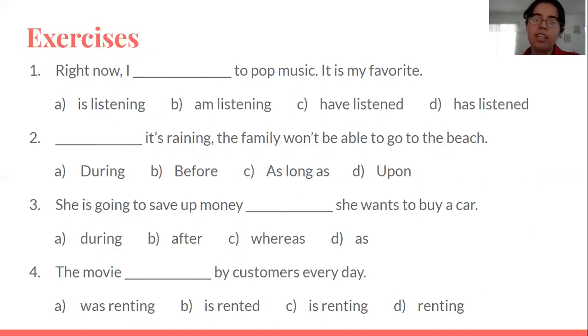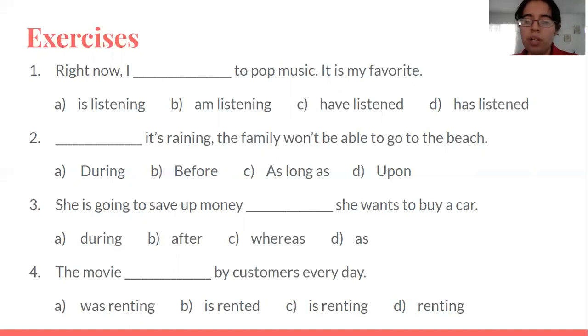Okay, so now let's check the answers. So the first exercise says, right now I pop music. It's my favorite. So it says, right now. That's a time expression. And with right now, we have to use the present continuous. So it would be, which one's present continuous? Yeah, it's this one. Right now, I am listening to pop music. It's my favorite.